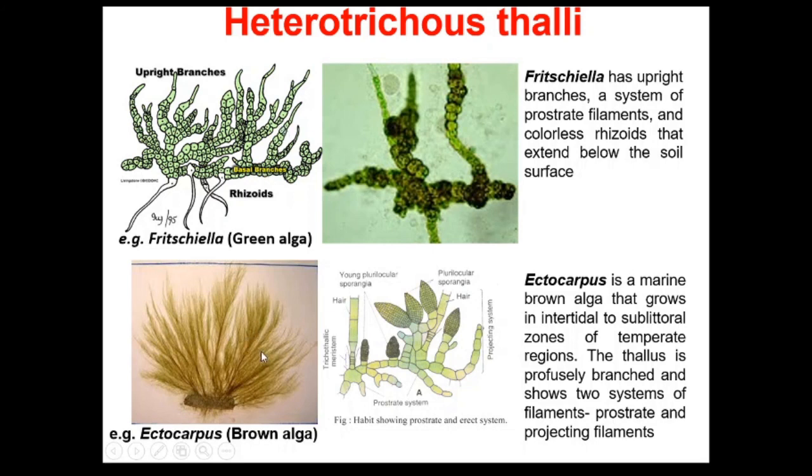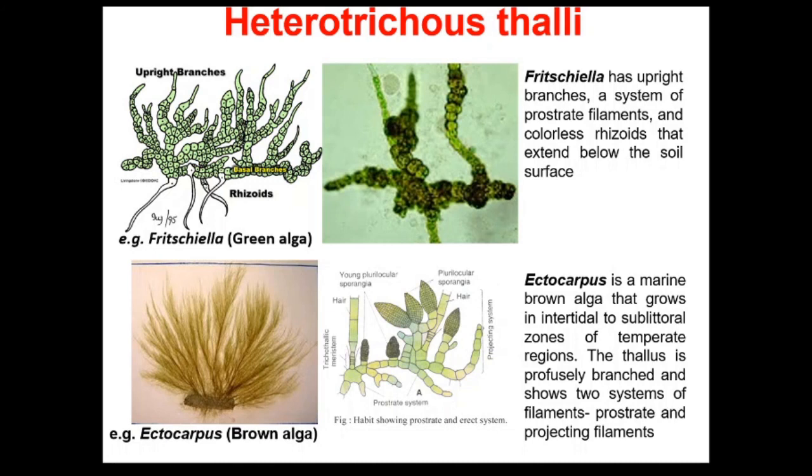Next example is the Ectocarpus, which is from the Phaeophyceae, that is brown algae. In the Ectocarpus also you can see the prostrate system as well as the erect system. Ectocarpus is a marine brown alga that grows in intertidal to sublittoral zones of temperate regions.